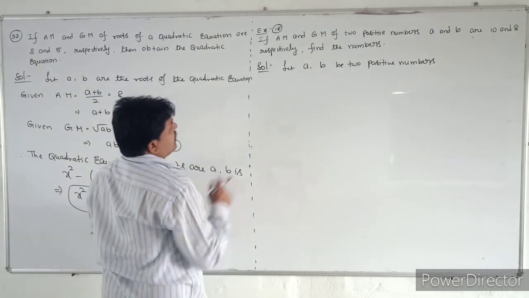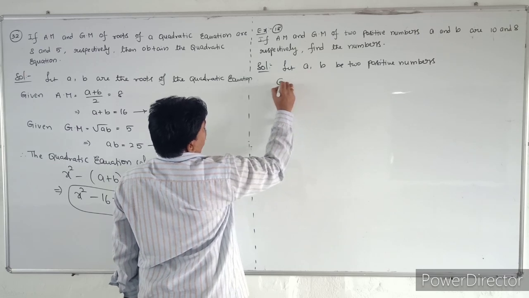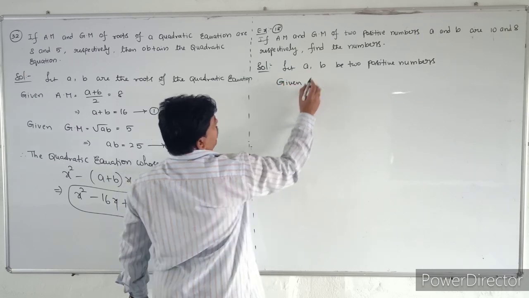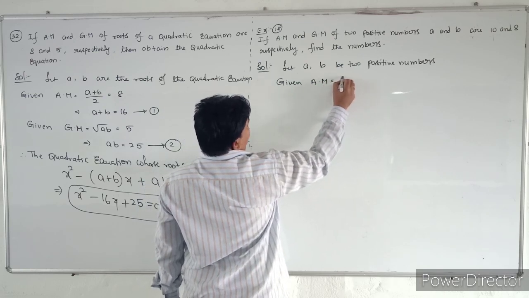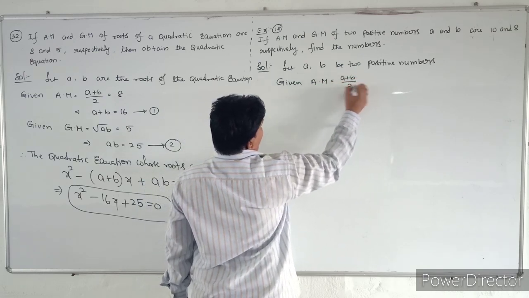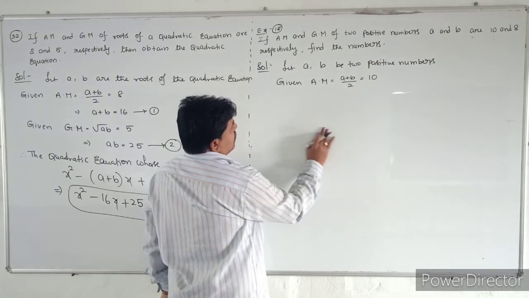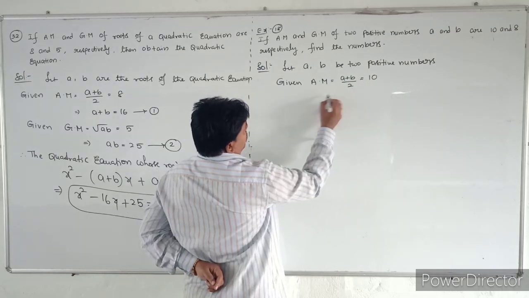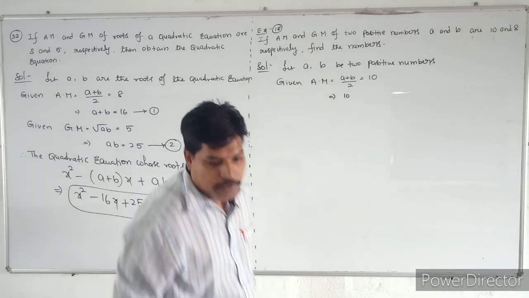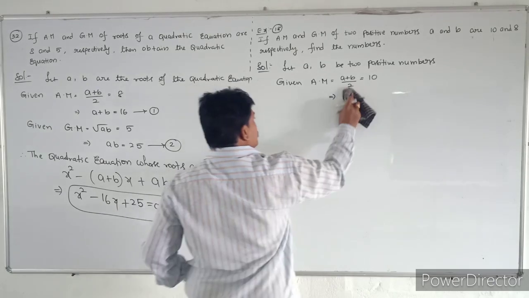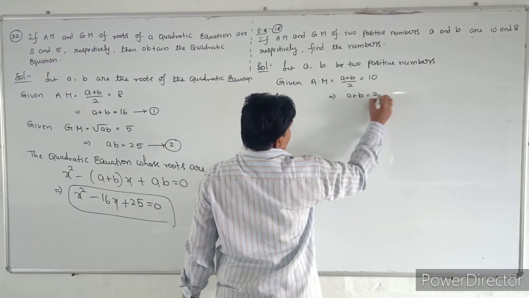So here the arithmetic mean of a and b is (a plus b) by 2, so that is equal to 10. They are already given this condition. That implies a plus b is equal to 20.